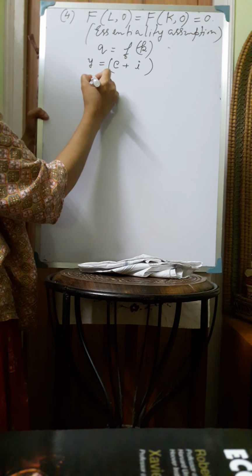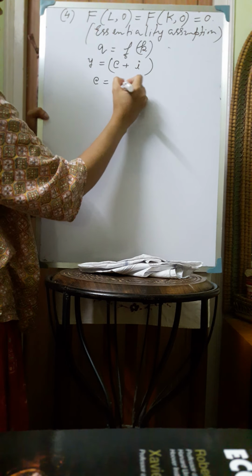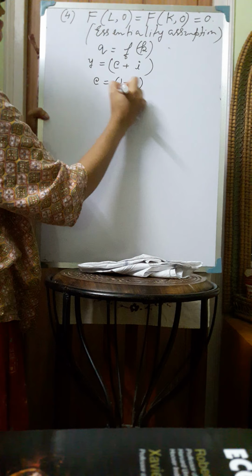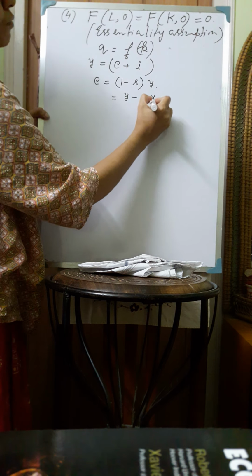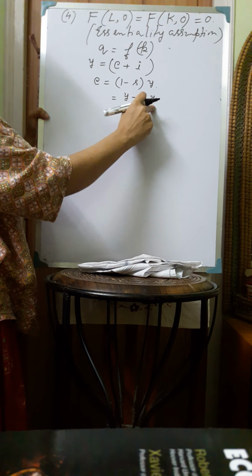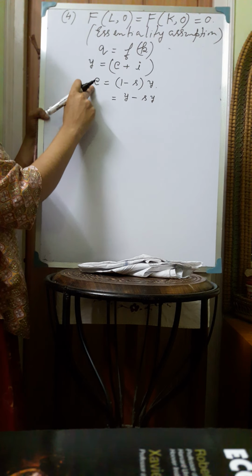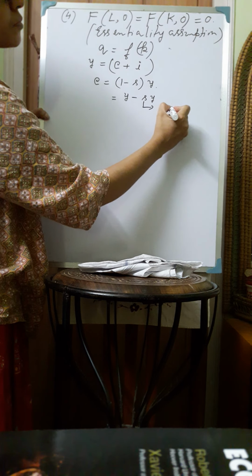Now from here we can write that C is equal to (1 minus S) into Y. That means Y minus SY, where Y is the total amount of output per worker, and SY is the total amount of savings per worker. So the total amount of consumption is the difference between output and the total amount of savings, where here S is the MPS, marginal propensity to save.